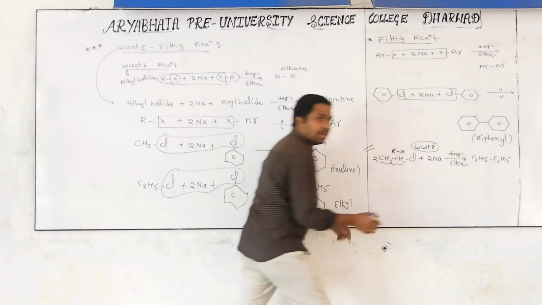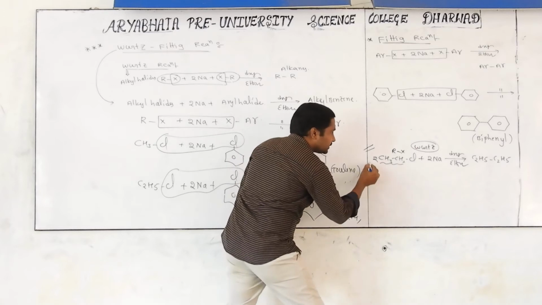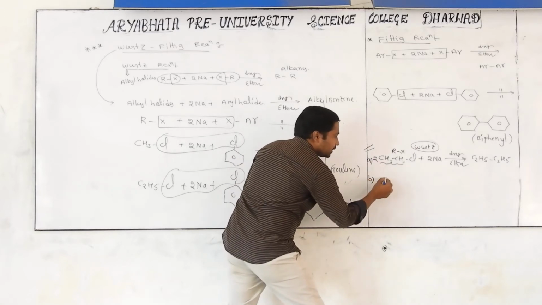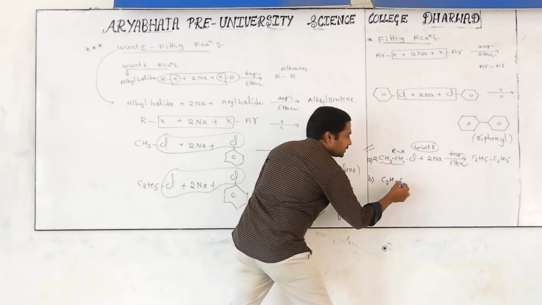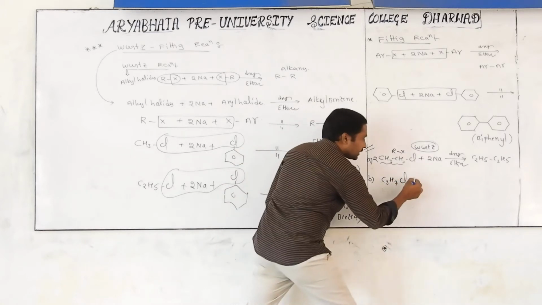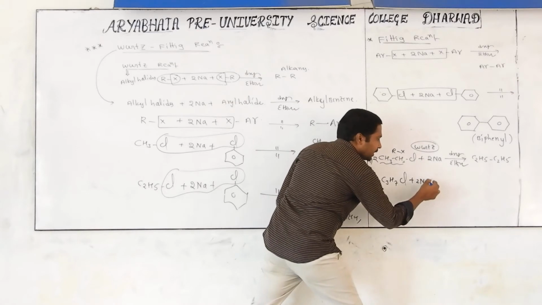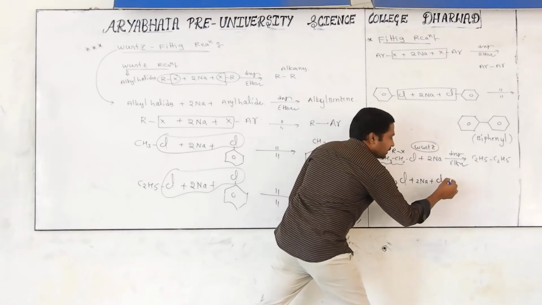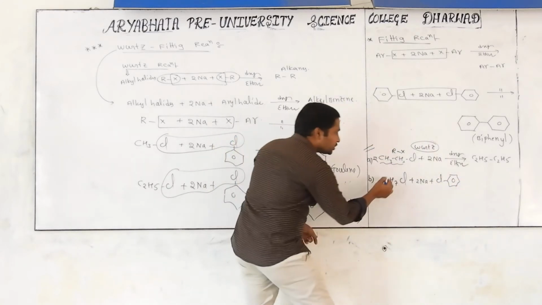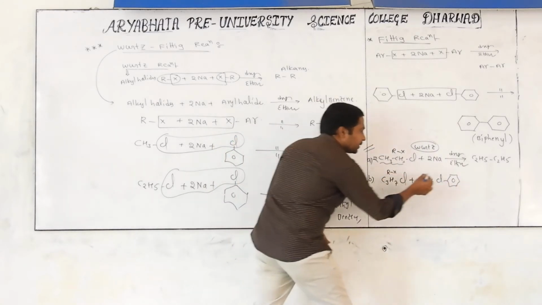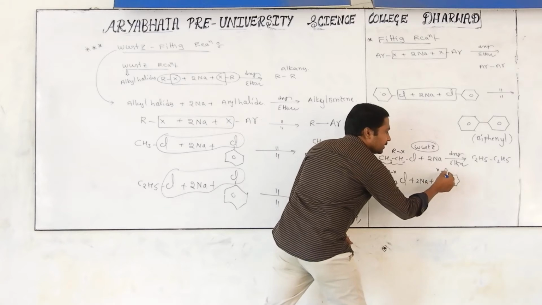Are you clear? Now I am taking one more thing, a second example for this one. C3H7Cl will be reacting with 2 moles of sodium and we are taking chlorobenzene. Okay, what is this one? It is the alkyl halide, and this is the aryl halide.